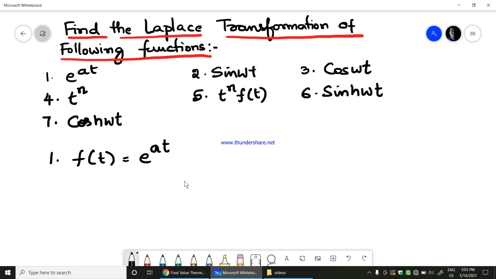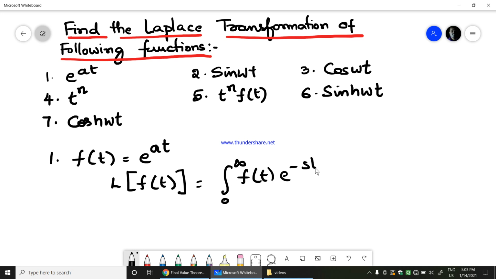So we know the standard definition of the Laplace transform. The Laplace transform of f of t will be equal to integration of 0 to infinity f of t e power minus st dt. Now here f of t we have e power at, so it is integration of 0 to infinity e power at into e power minus st dt.